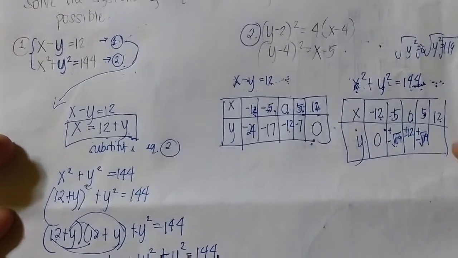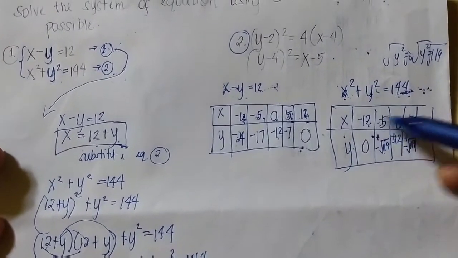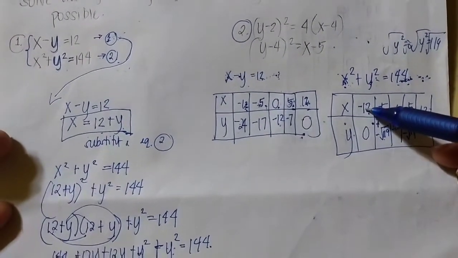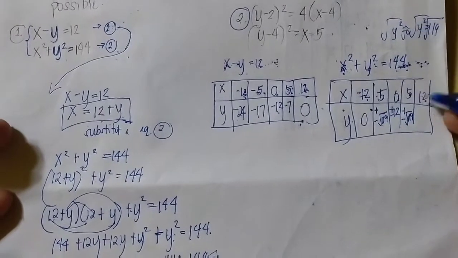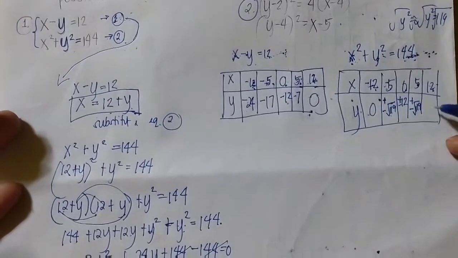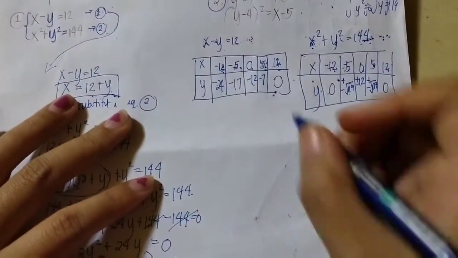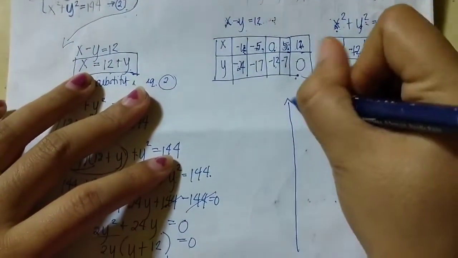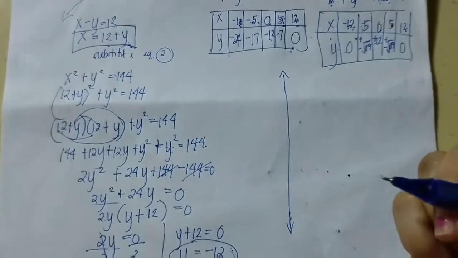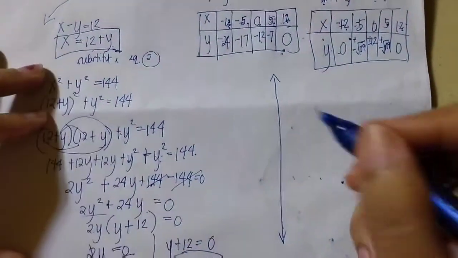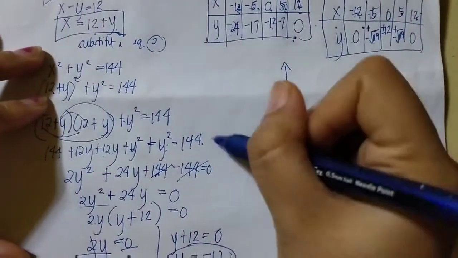Then 12 squared is 144, so it is the same, since negative 12 squared is positive and 12 squared is positive, so it has the same solution. Next is we will graph to see the intersection of the graphs. The intersection is the solution.